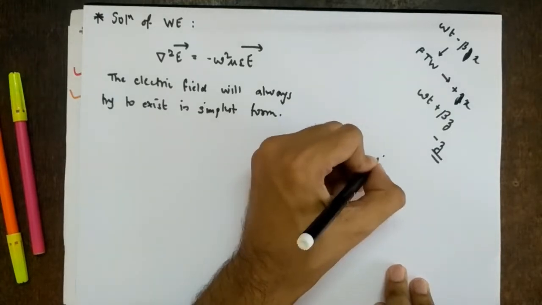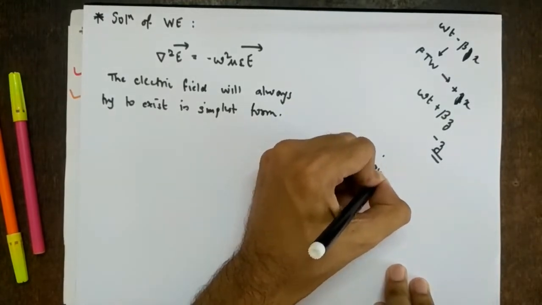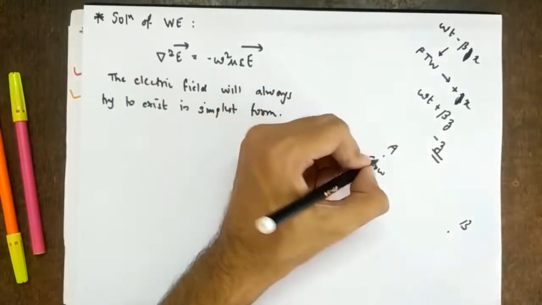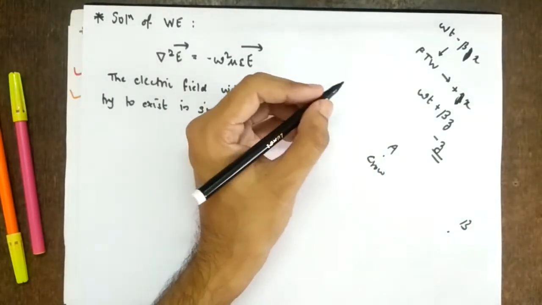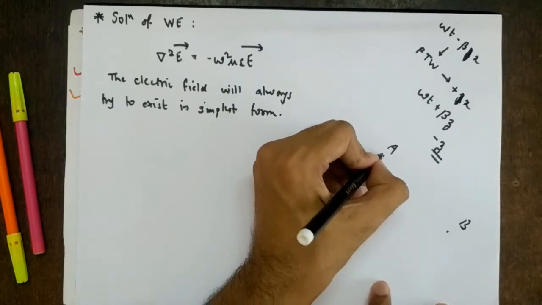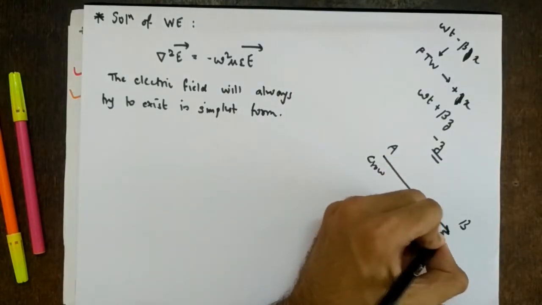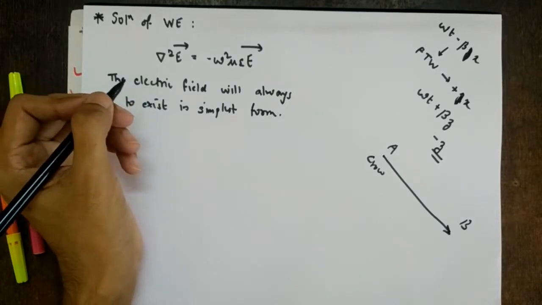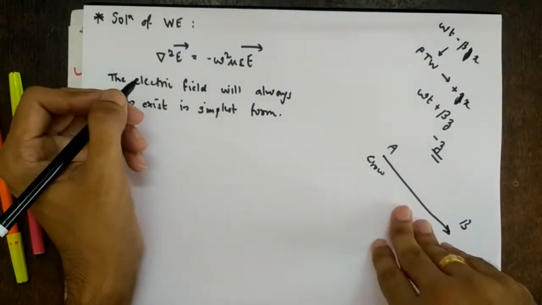If you take an example of a crow, it is at point A. If it wants to travel to B, how many paths are there for the crow to travel from A to B? There are infinite number of paths. But which path will the crow take? It will take the straight path. Why? Because it is the shortest path, right? So it always takes the simplest form. You take any example in nature, it will always take the simplest form, right?